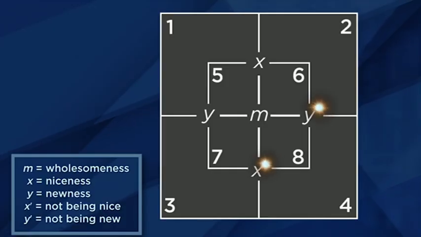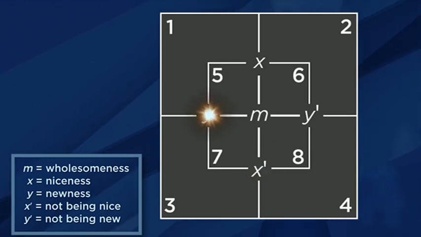We use the prime symbol to represent not having a property. So, if X represents being nice, then X prime represents not being nice. And if Y represents being new, then Y prime represents not being new. Now look carefully at the diagram.